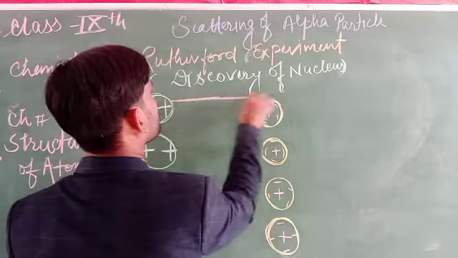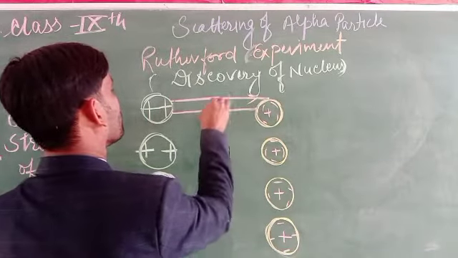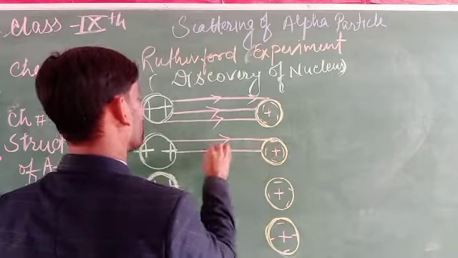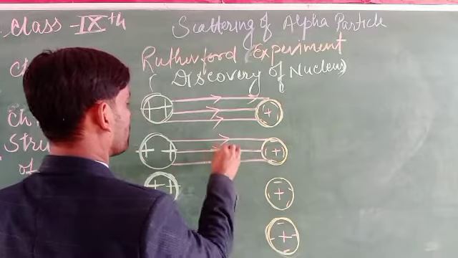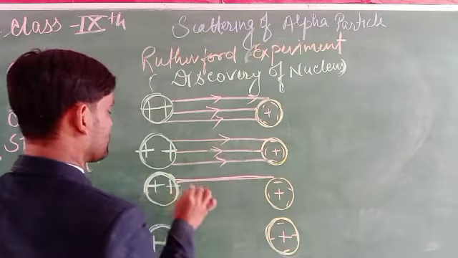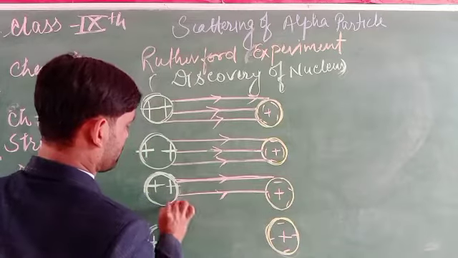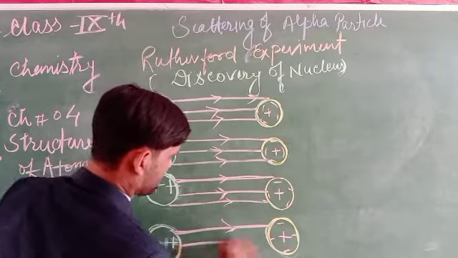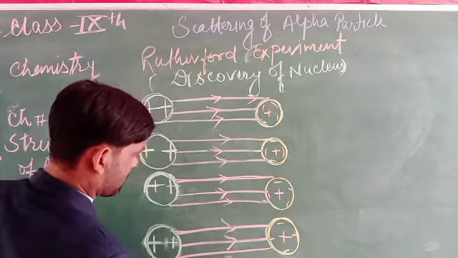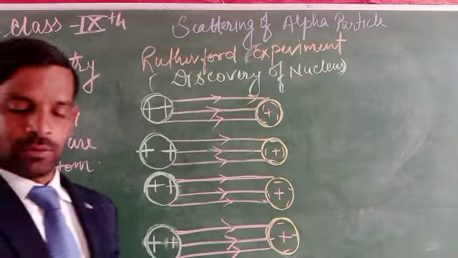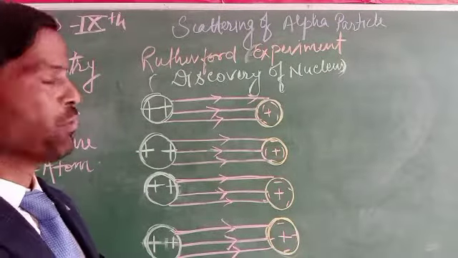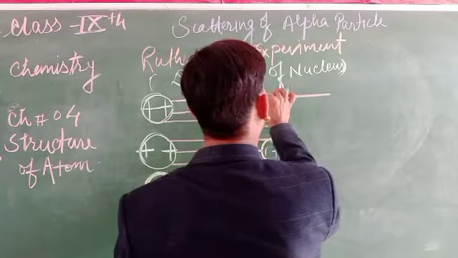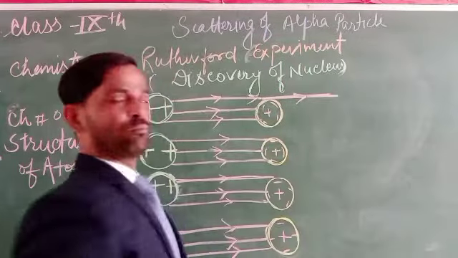Some of the rays move like this. In this way, most of these rays, the particles, move forward straight without deviations.